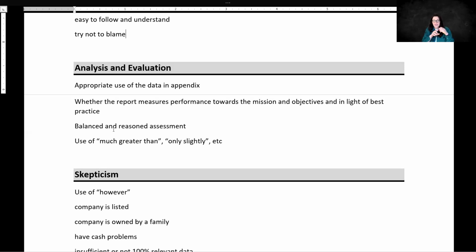But the discussion should be balanced and reasoned. So what does it mean? If you are asked to talk about benefits and drawbacks of, let's say, the issue of equity compared to the issue of debt, you need to have something like 4 pluses and 4 minuses for drawbacks if you are given 8 marks in total. So it should be 4 to 4, not 2 to 6, not 1 to 7.